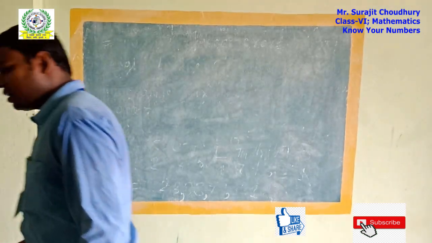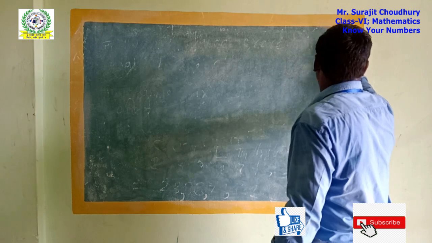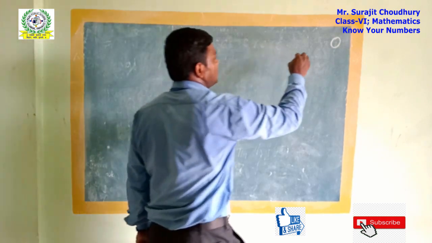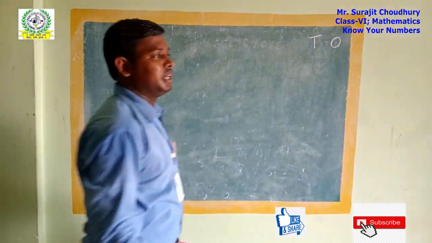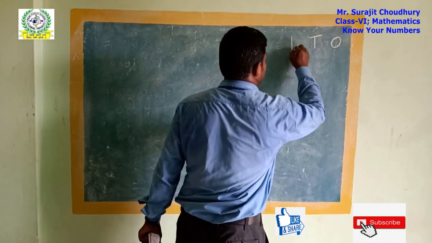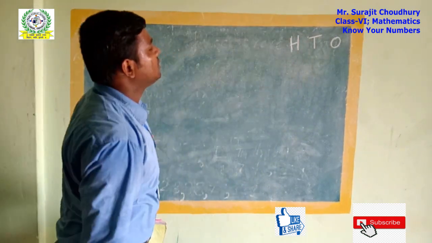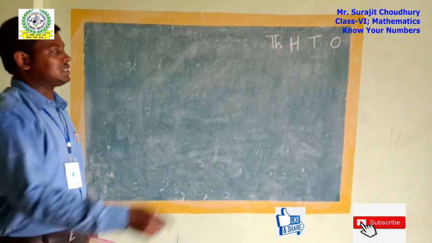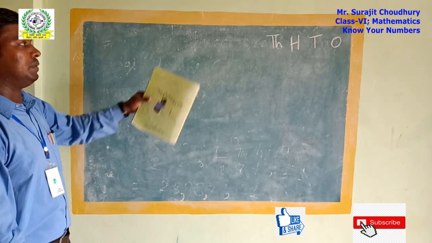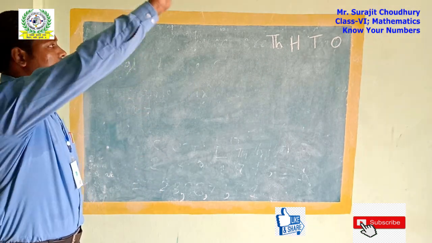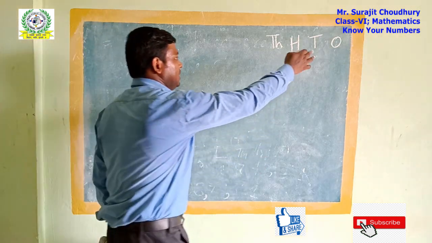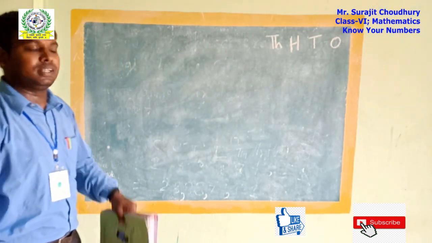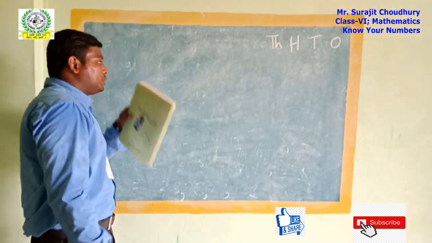In the beginning, it is similar: ones, written short as O, then tens, T, then in the third place hundreds, then thousands, TH. I have written it short because the space is very low here. No problem, you have copies, so you can write the full names: ones, tens, hundreds, thousands.